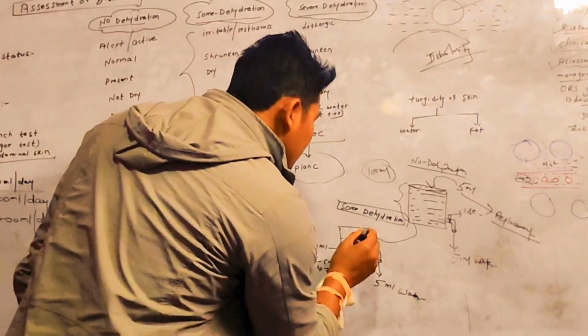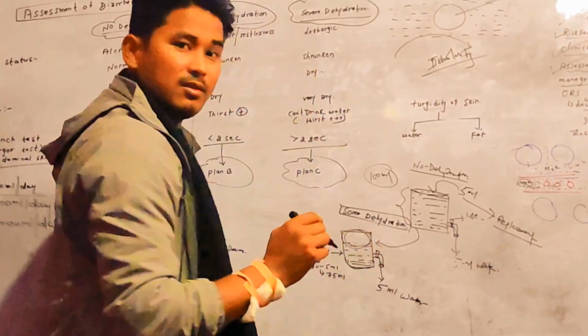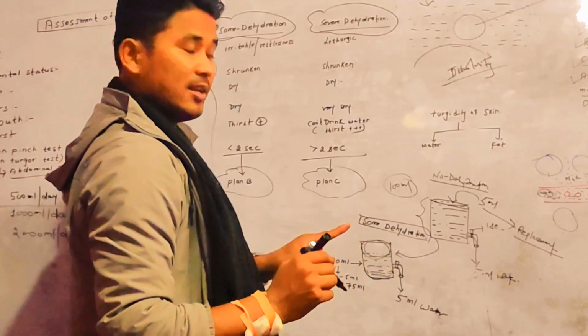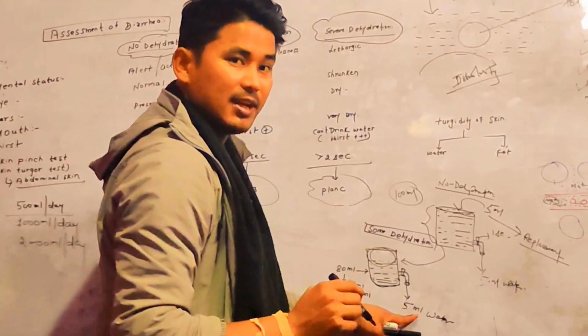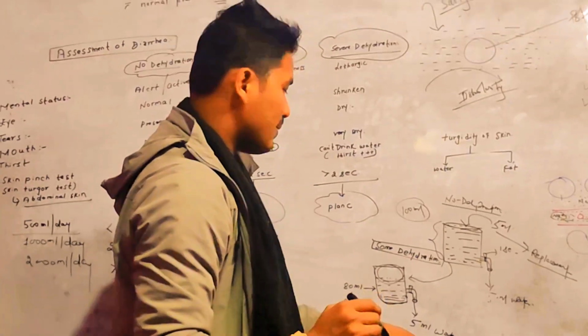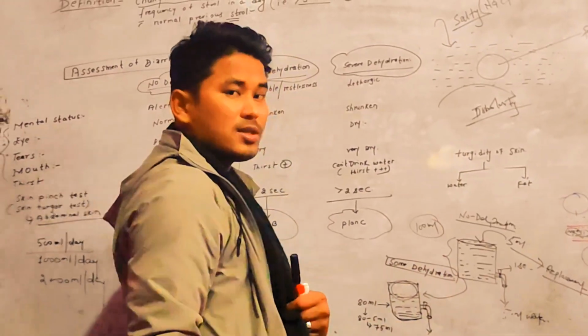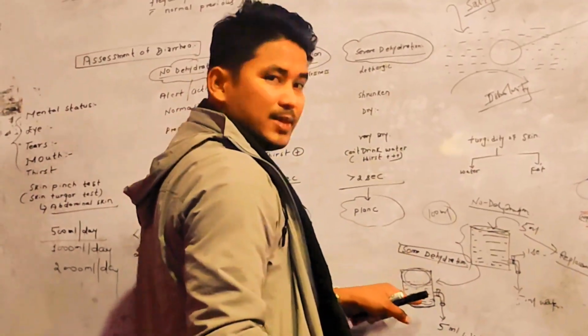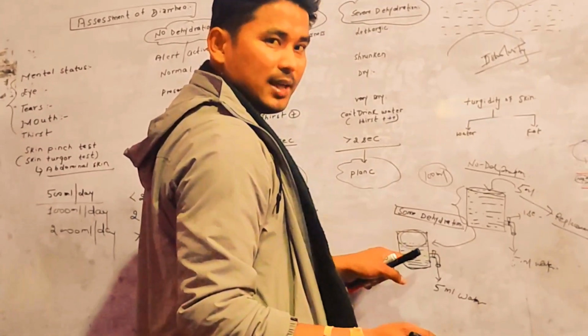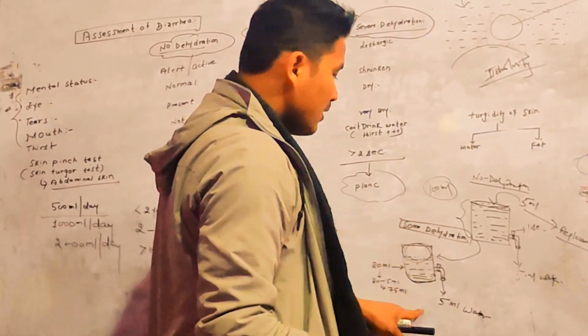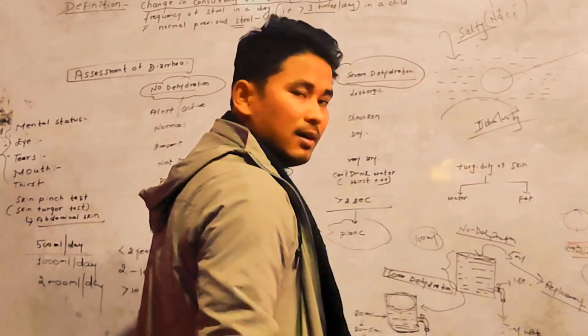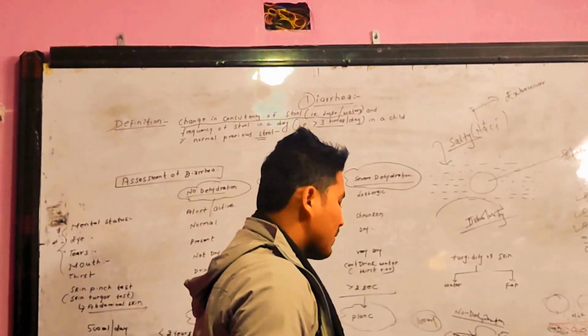So there was already dehydration, as well as the new episode of stool passage, that is 5 ml, that is going to be lost. So there was a deficit of 20 ml already, and the new episode of diarrhea leads to the loss of 5 ml water.